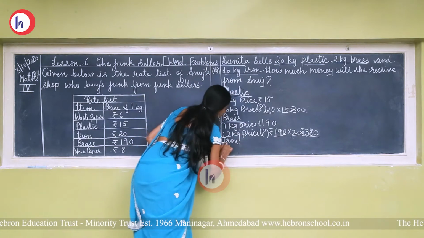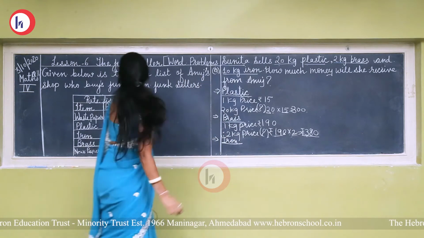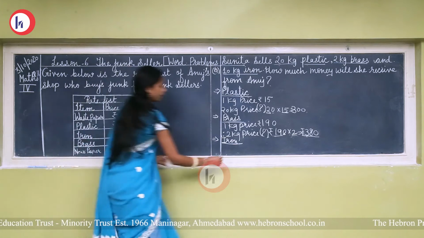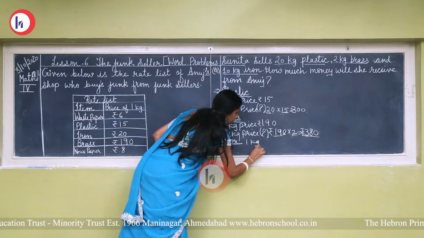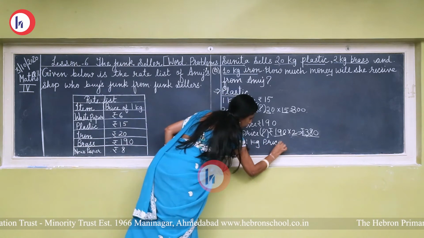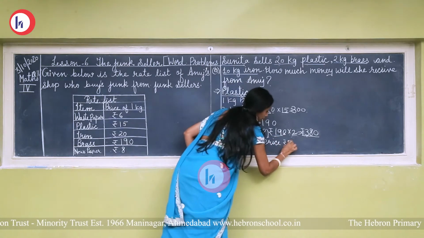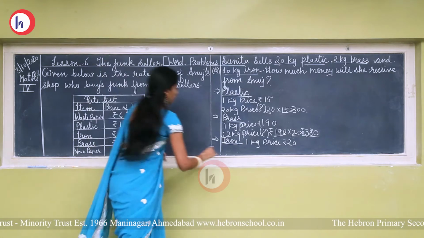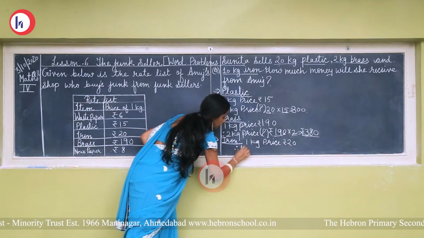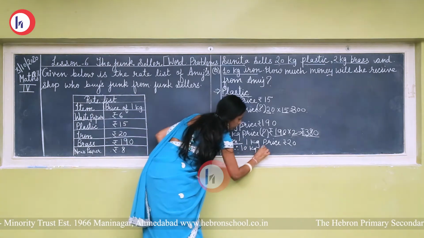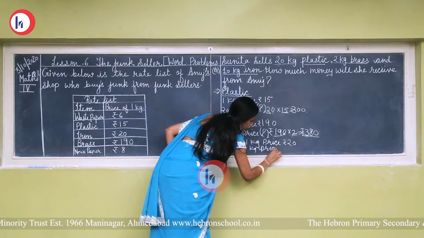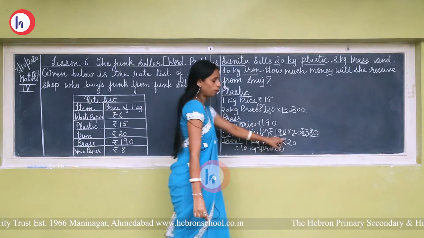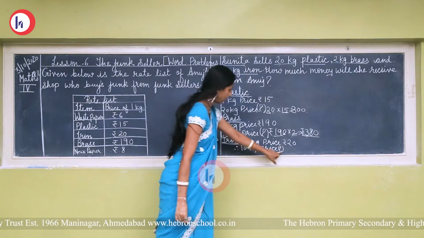Now, in iron, 1 kg price is rupees 20. So, we have to find out the 10 kg price. So, here value of 1 is given, value of more than 1 is asked.